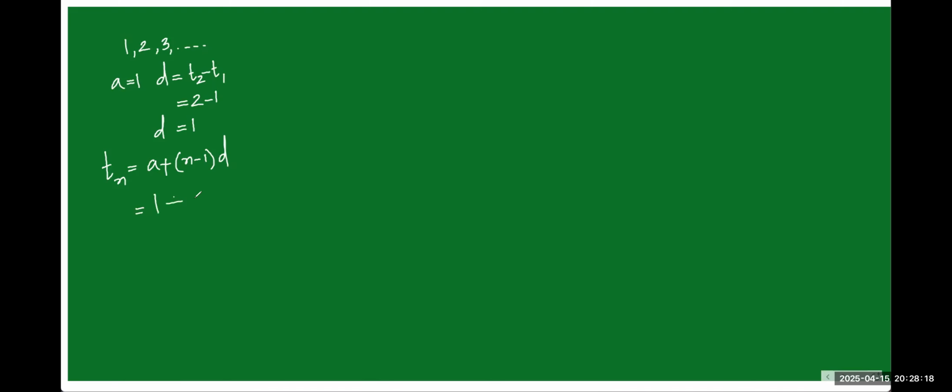1 plus (n minus 1) into d, where the d value is 1. What we are getting is 1 plus n minus 1. Plus 1 minus 1 cancels, our answer is n. That is the nth term of this series. Nth term means, if you put n is equal to 1, you will get the first term. If you put n is equal to 2, you will get the second term. If you put n is equal to 3, you will get the third term. Like that, sometimes if the series is given, it's difficult to get the nth term. So for that purpose, what to do?